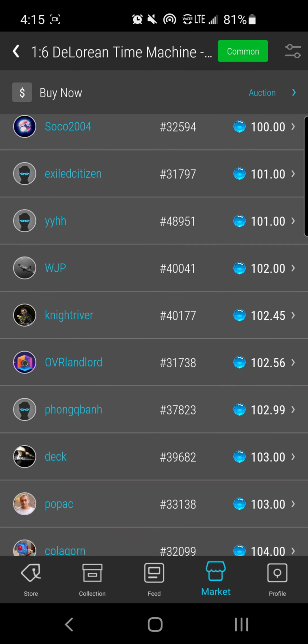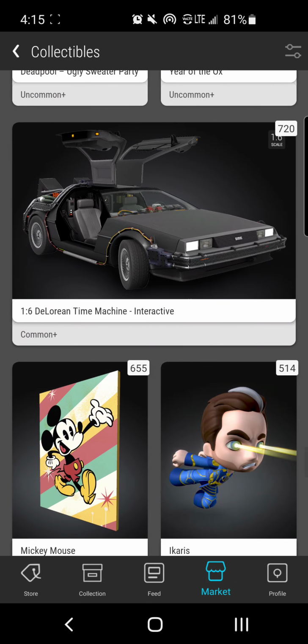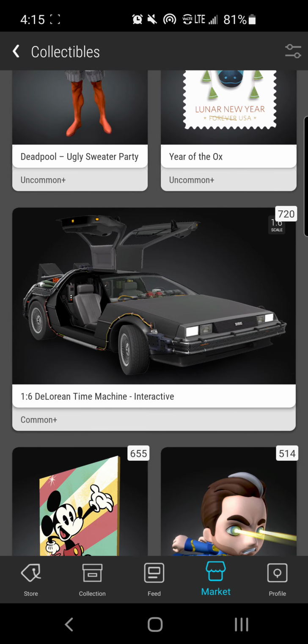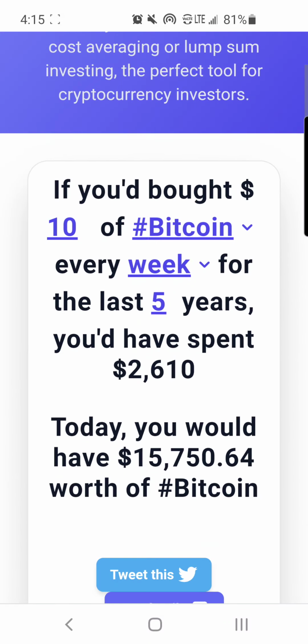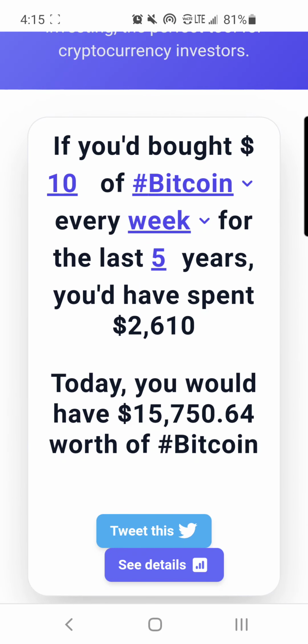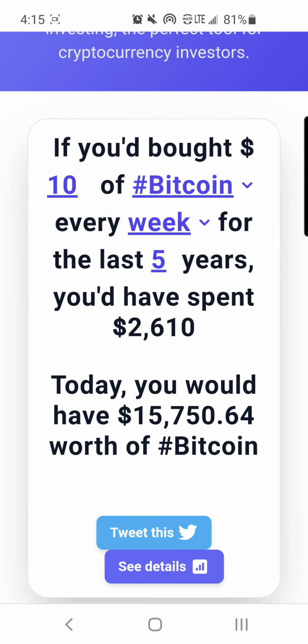Even though there's going to be constant drops, because of your conviction in this particular NFT, you're going to set that money aside. It's one way to look at building your NFT or stacking your NFT, DCA it into your NFT. It's just like the example with the DCA. Say if you bought $10 of Bitcoin every week for the last 5 years, you would spend around $2,000, but you would have at least $15,754.64. Think of it as an NFT you're investing in on a regular basis.